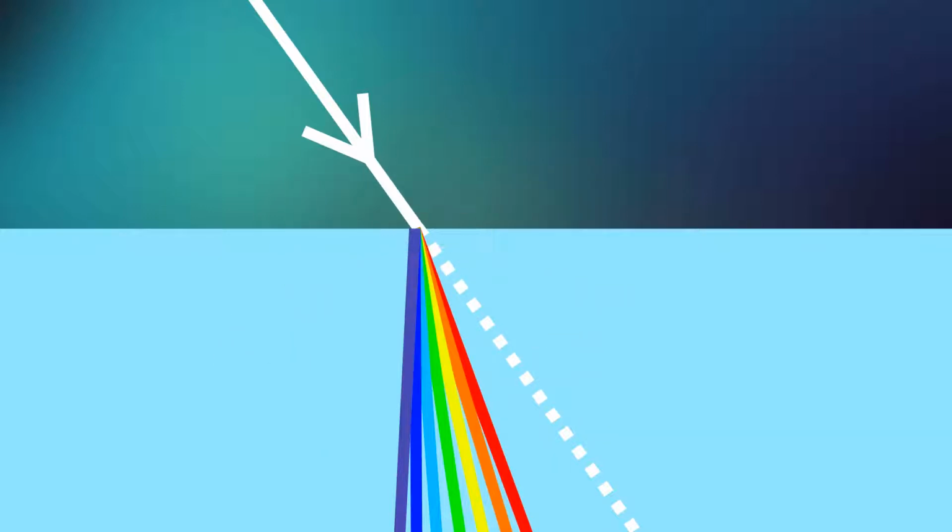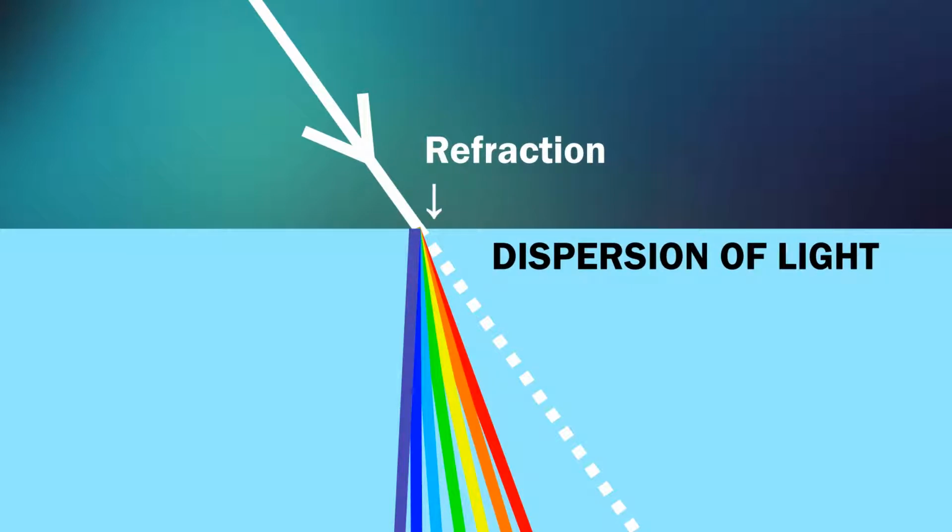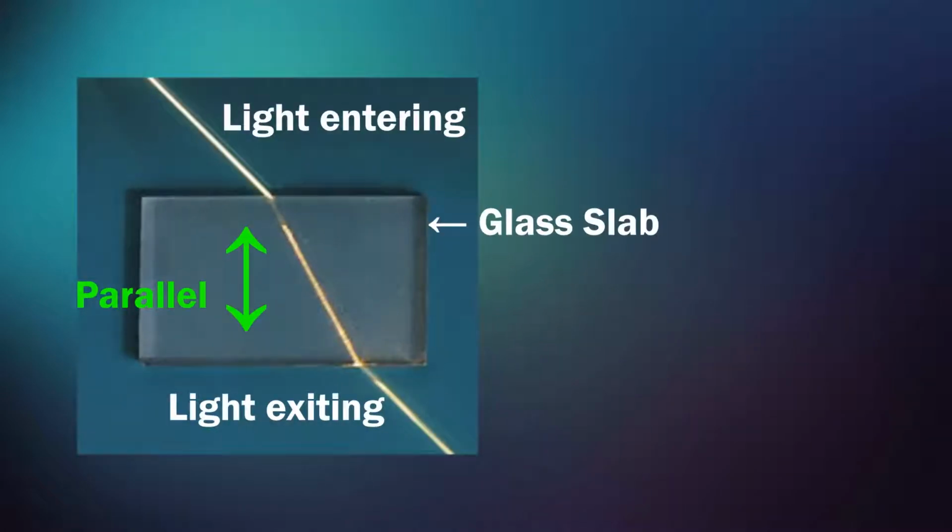You can see that after refraction, white light divides into different colors. This phenomenon is called dispersion of light. For a medium where both the surfaces from which light enters and from which light leaves are parallel, dispersion is not observed outside of it. This happens because the light rays again combine at the time of leaving the medium.